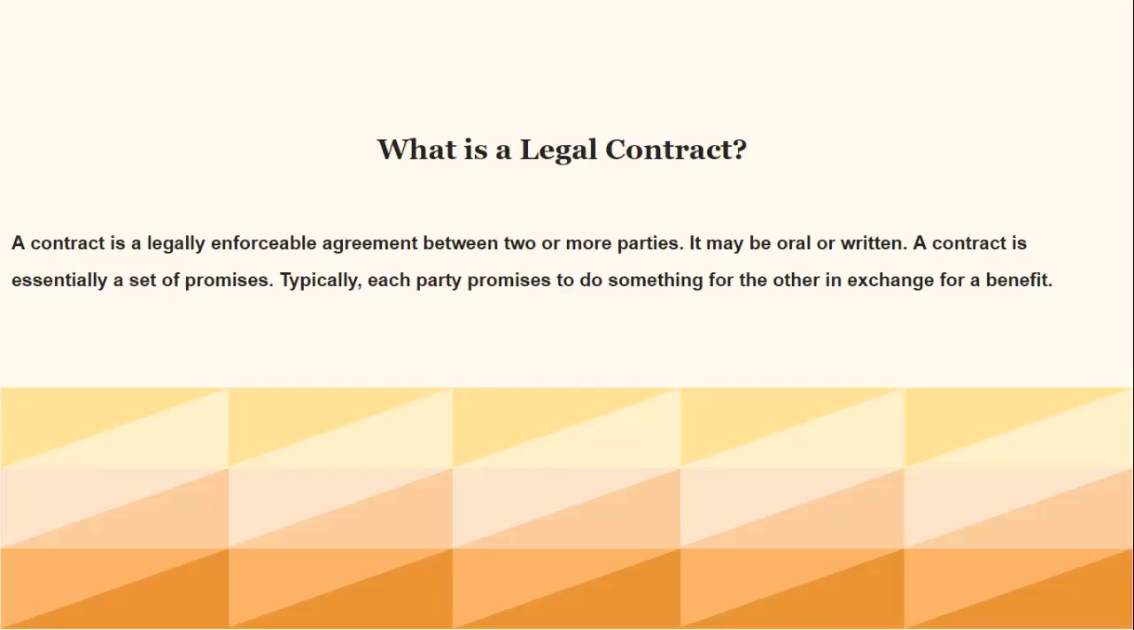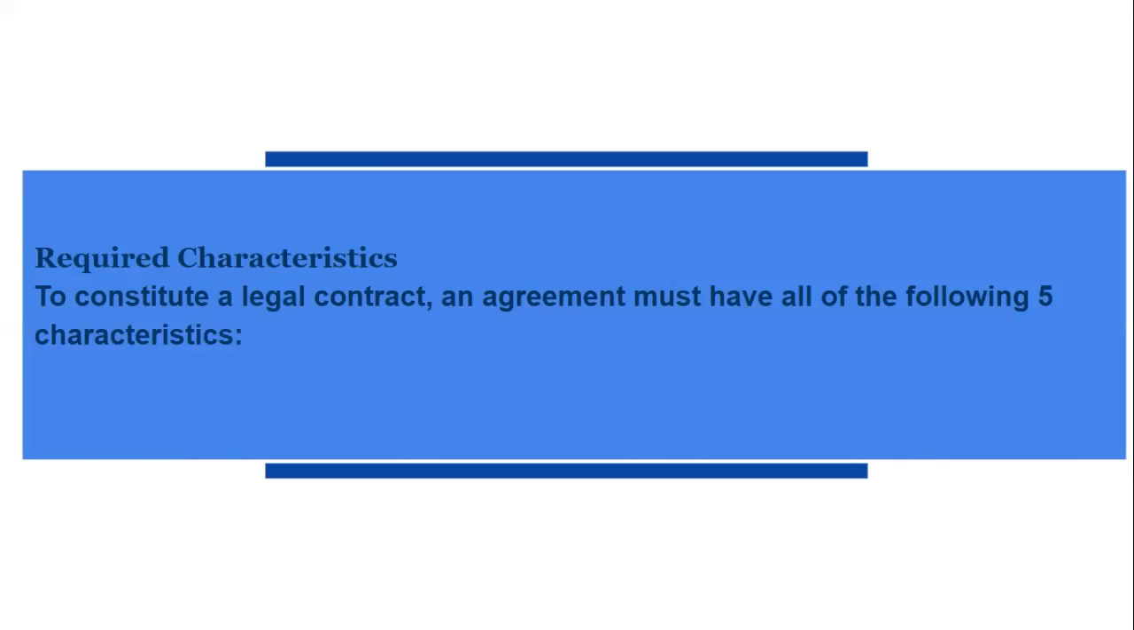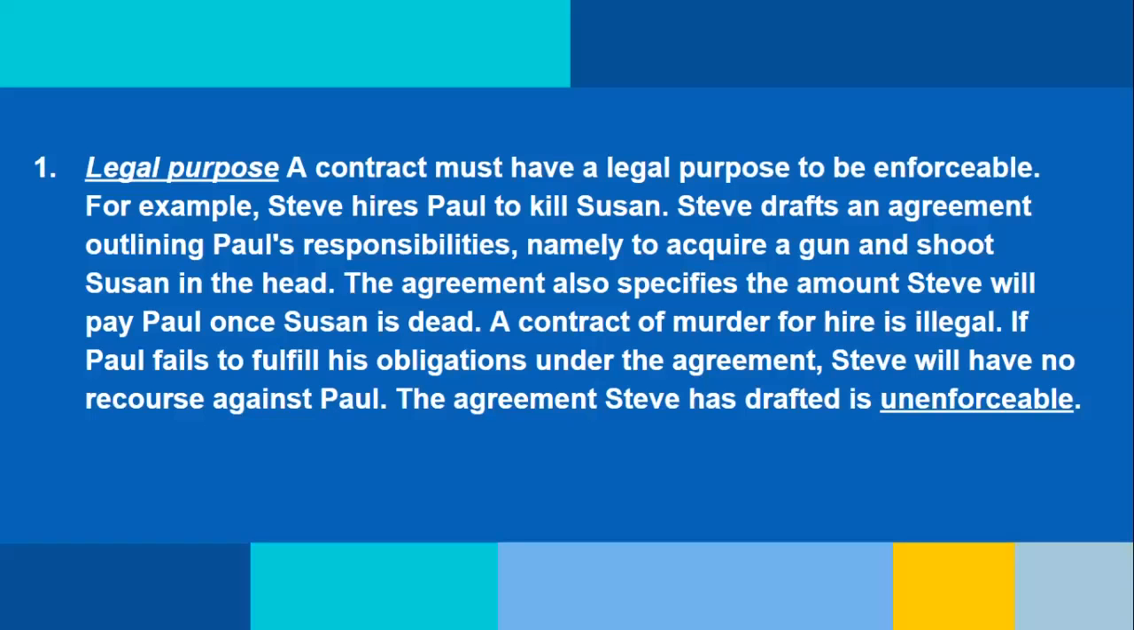What is a legal contract? A contract is a legal, enforceable agreement between two or more parties. It can be oral or written. A contract is essentially a set of promises. Typically, each party promises to do something for the other in exchange for a benefit. Required characteristics. To constitute a legal contract, an agreement must have all of the five following characteristics.